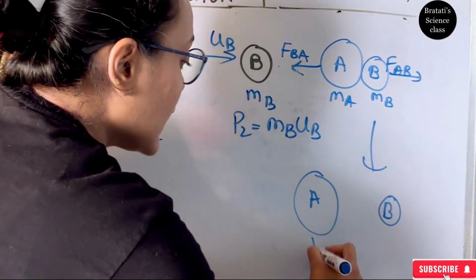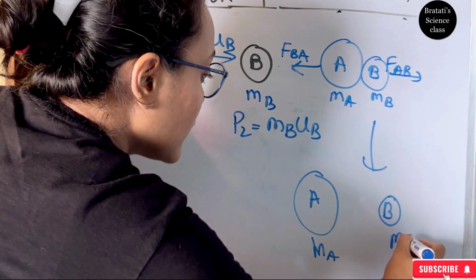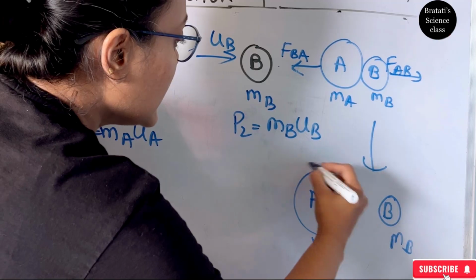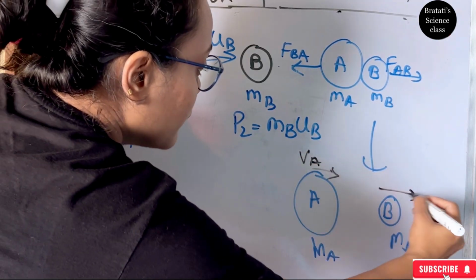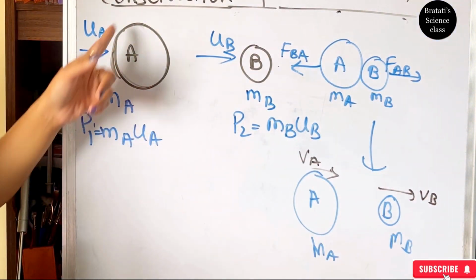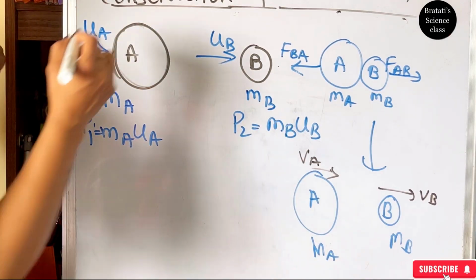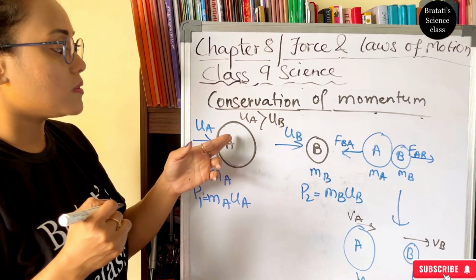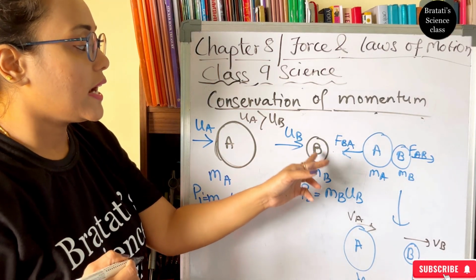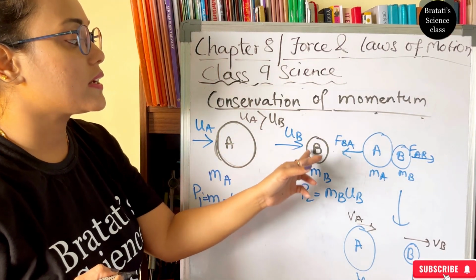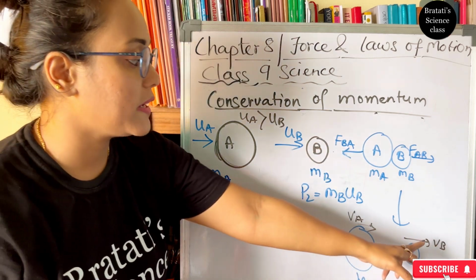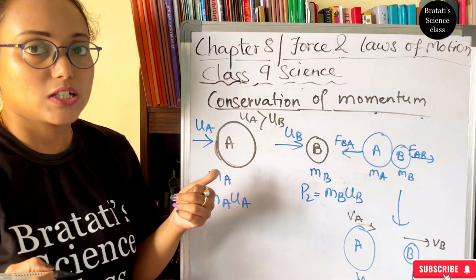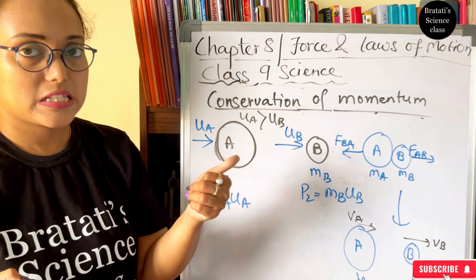Now they have MA and MB, but their velocities are, suppose again they are moving with VA and with VB. Those who had more speed, UA was here, UA is more than UB. Initial speed is more, so it will dash it, and then B will increase its speed, VB, but A will decrease its speed because together the momentum must be the same.